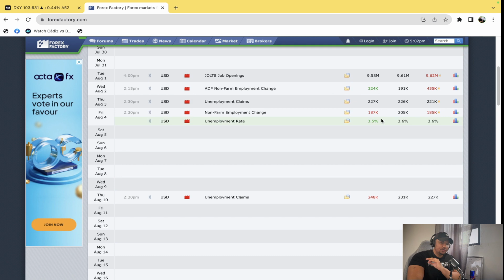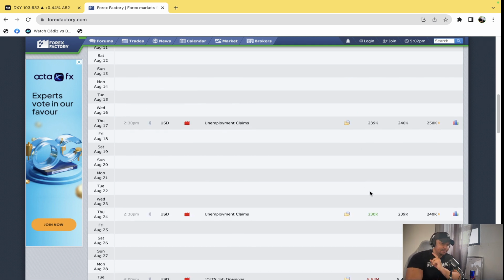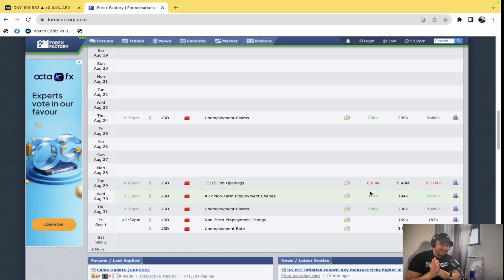So going into tomorrow, I do expect unemployment to either stay where it is or to dip slightly lower due to the unemployment claims that have been very positive for this month. However, in terms of the new jobs added, I do see a bit of a negative outcome there due to the JOLTS job openings that came through there as well. Guys, that is it. Very simple, very straightforward.